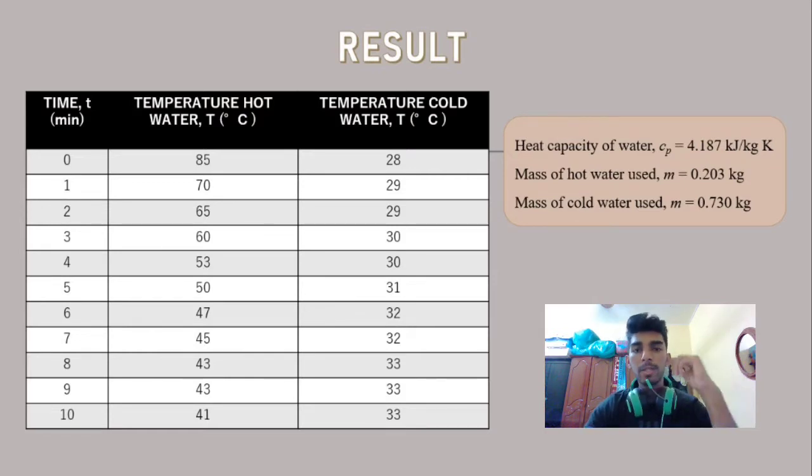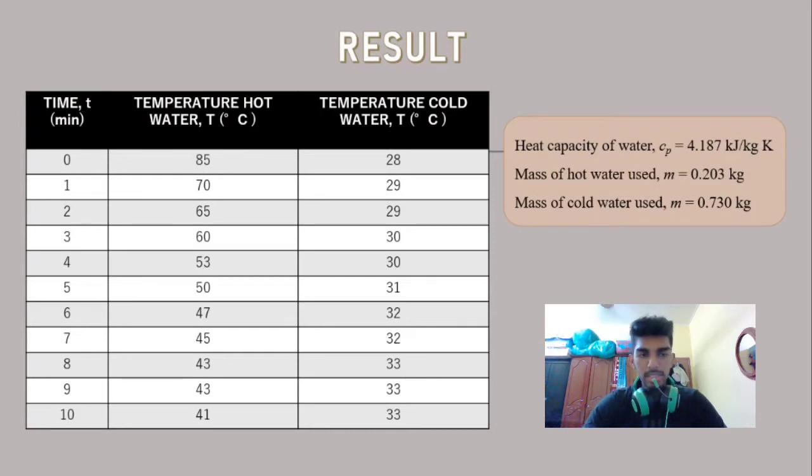For this experiment, I will explain the result part and the discussion part. As we can see in the slide, this is table 1, which shows the temperature of hot water and the temperature of cold water in degrees Celsius. Before we see table 1, we shall see the constants for this experiment: the heat capacity of water, Cp, is 4.187 kilojoules per kilogram Kelvin, the mass of hot water used is 0.203 kilograms, and the mass of cold water used is 0.730 kilograms.